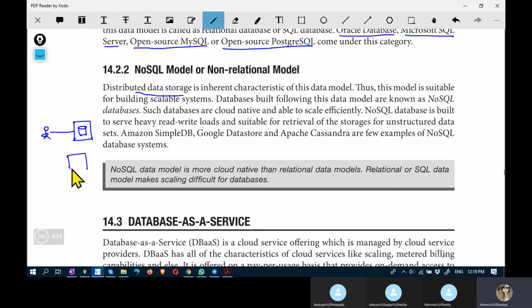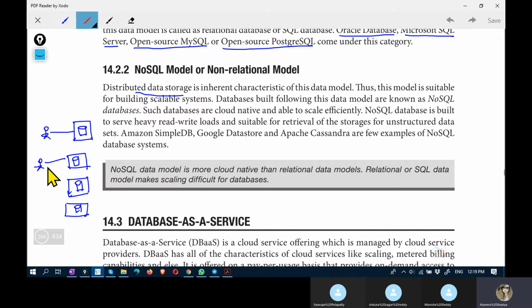Data is stored and distributed across multiple devices, and the user can access data from this device, or later from that device. It's like access from anywhere, and this kind of environment requires a new kind of model, which is the NoSQL model or non-relational model.